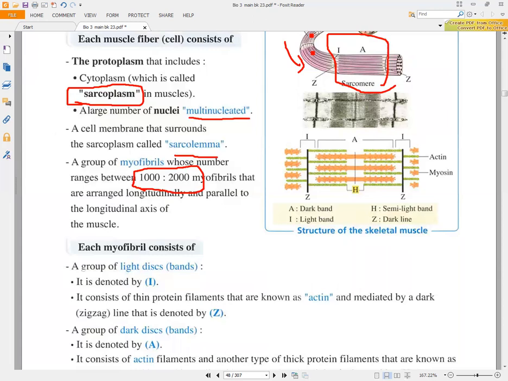After that, if we talk about the sarcomere, we will find that it will contain a group of light discs and also a group of dark discs, okay? We have here two types of filaments. We will have a thin filament that is green, like here, and the thick filament with the yellow color, okay? So we will have two types of protein filaments: thin filaments and thick filaments. The thin filaments are called the actin filaments, and the thick filaments are called myosin filaments. If you look here, you will find that we will have two Z lines. Z line or zigzag line, okay? They are dark lines.